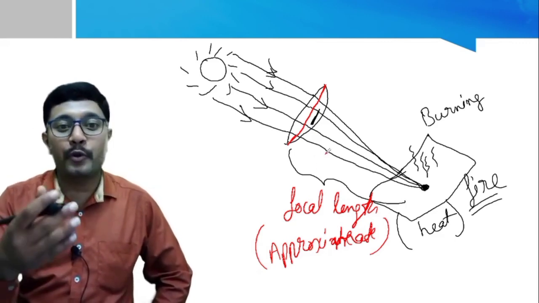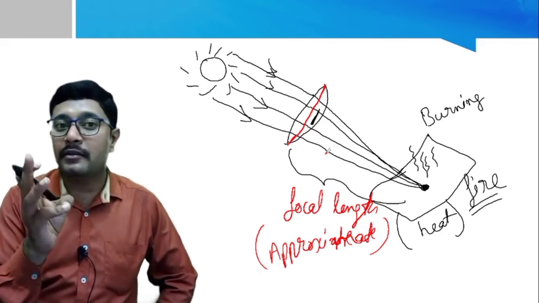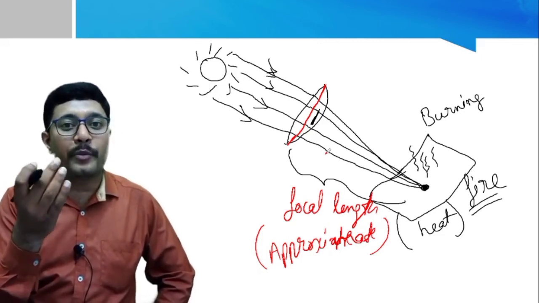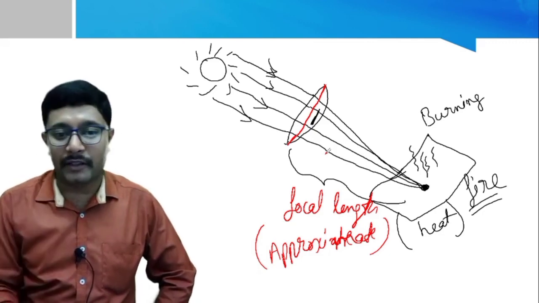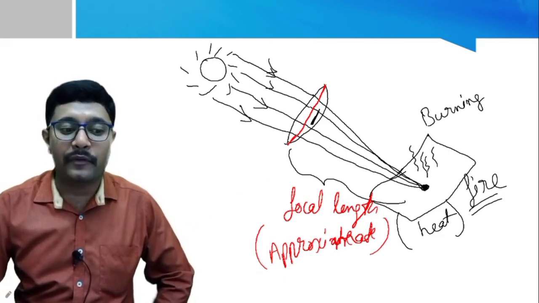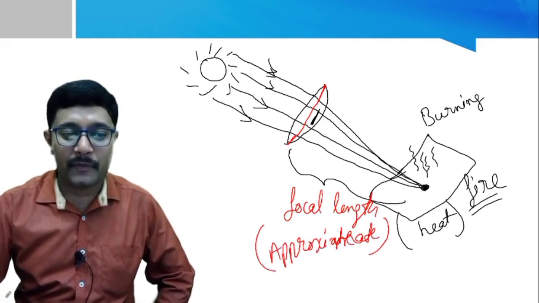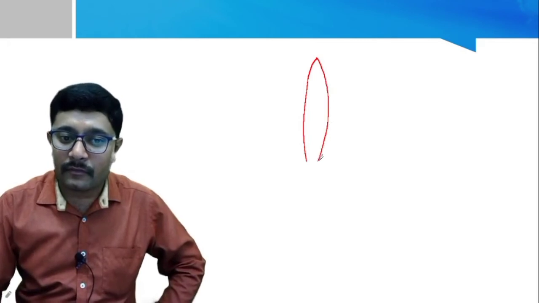Okay, so up to here we have studied how many terms? We have studied focal length, center of curvature, optical center, and this focal length. Clear? Now we will move on to other terms with the help of a diagram. So if I take a convex lens, like this,